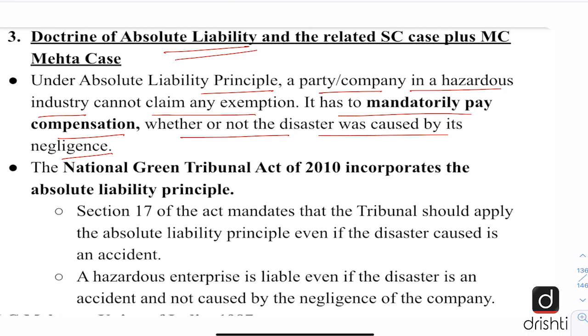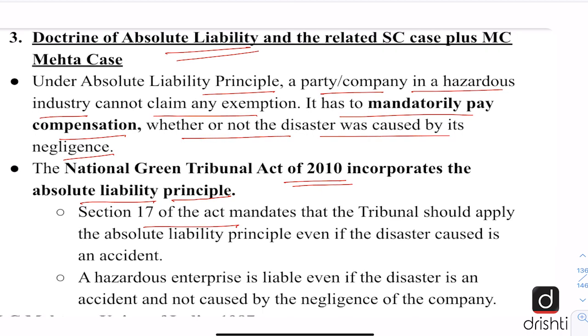So they cannot claim any exemption. They have to mandatorily pay the compensation. And the NGT Act of 2010 incorporates the absolute liability principle. Section 17 of the Act mandates that the tribunal should apply the absolute liability principle even if the disaster caused is an accident. So there is simply no excuse.